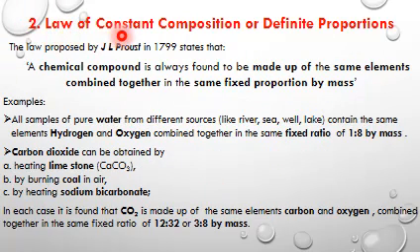Second, law of constant composition or definite proportions. The law was proposed by J.L. Proust in 1799. It states that a chemical compound is always found to be made up of the same elements combined together in the same fixed proportion by mass.